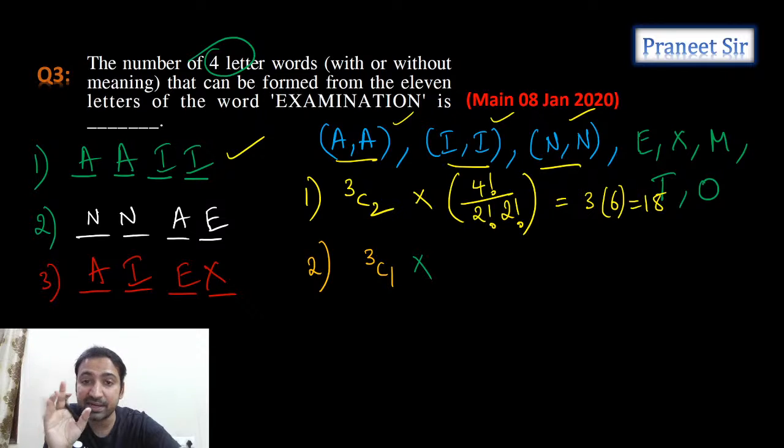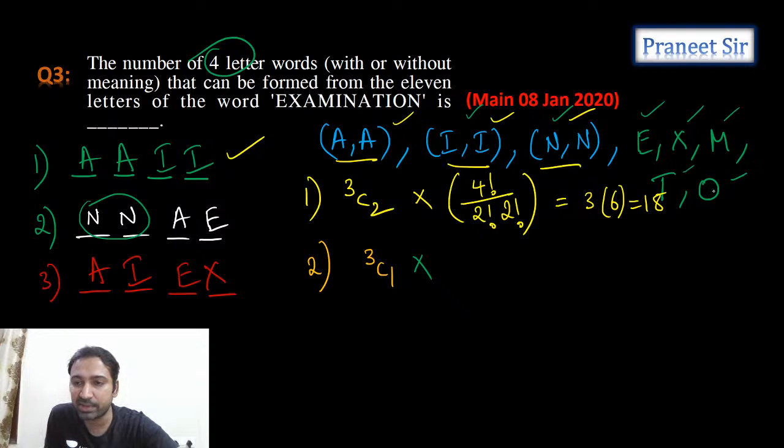The remaining two letters should be different. Let's assume we have selected N and N, one set. So for the remaining two letters we can select I and A also, E we can take, X, M, T, O. Total how many? 1, 2, 3, 4, 5, 6, 7. Out of 7 letters, we just need to select two letters. Correct or not? Is it 7C2 or not? Guys, yes, confirm. Everyone understood how we selected 7C2.